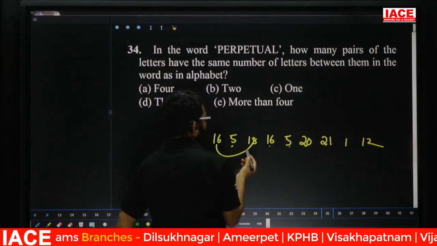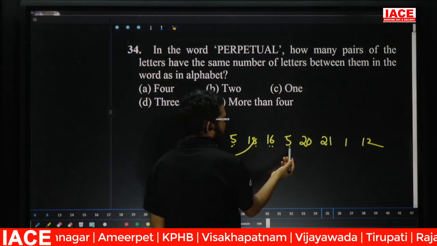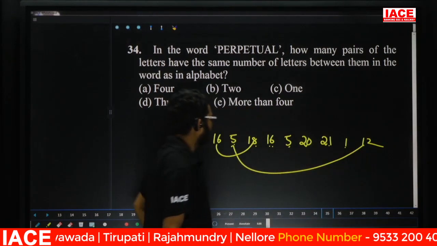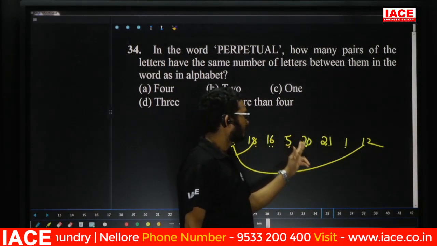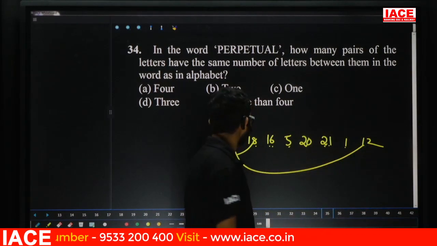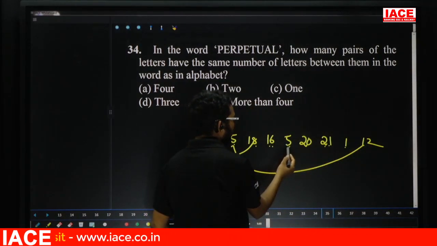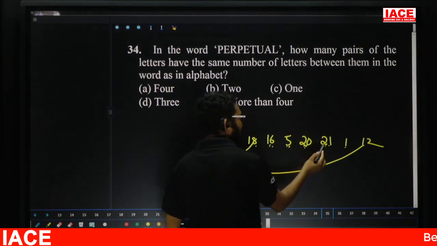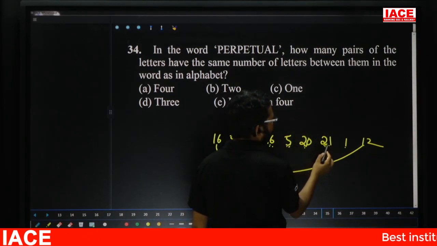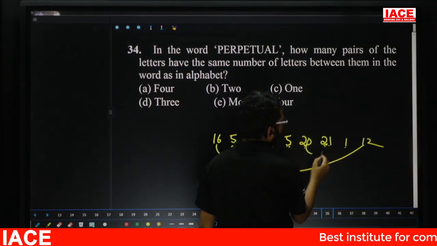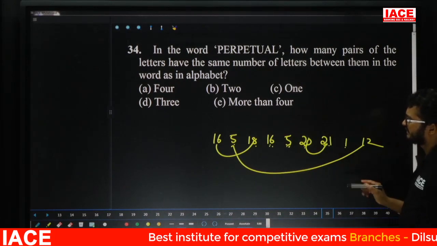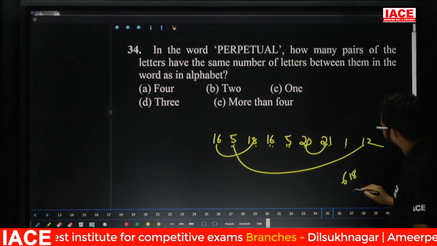No, leave. Next, after 5: 6, 7, 8, 9, 10, 11, 12. Yes, see here, the 5 to 12 pair is matching. Leave it, next one. After 18: 19, 20, 21. No, leave it. 16, 17, 18, 19, no. 5, 6, 7, no. 8, 9. Next, 20, 21. Next one, 1 to 12, no. Forward we are having 3 pairs. 16 and 18. Next, 5 and 12.